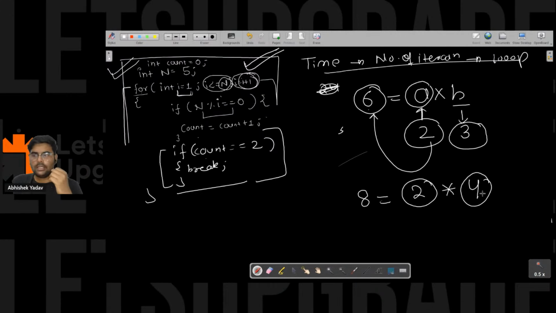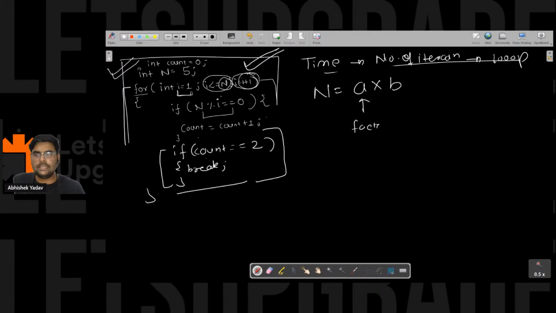Because you can write like this: 2 into b, and b is equal to 8 divided by 2, that is 4 here. So here I know one thing, that with this formula n is equal to a into b, if you know one factor, you can easily calculate the next factor by this formula, right, everyone? So this I came to know.